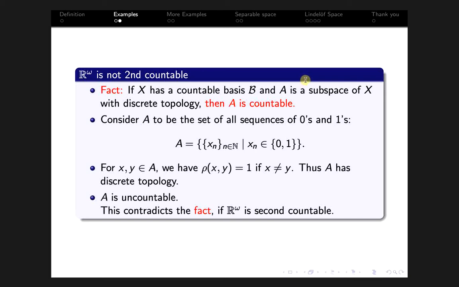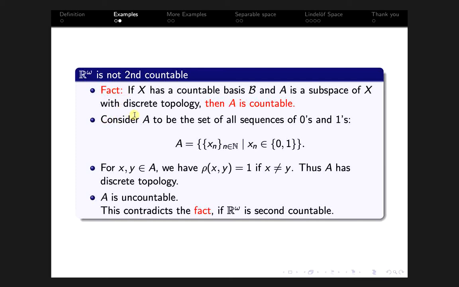Therefore the map from A to script B defined by a maps to U_a is an injective map. So we have an injective map from A to script B, and B is countable, so therefore A is also countable. So we use this fact.